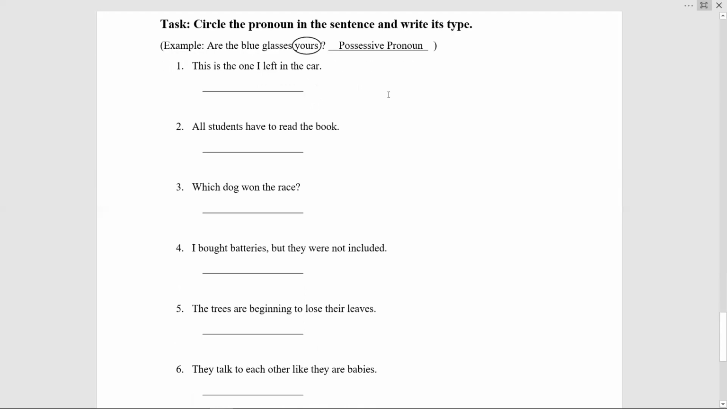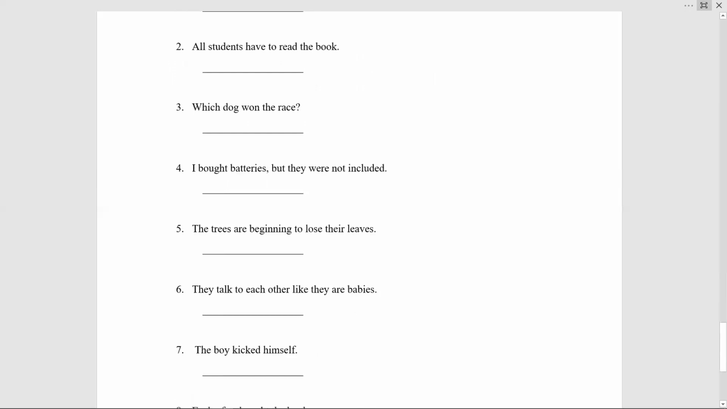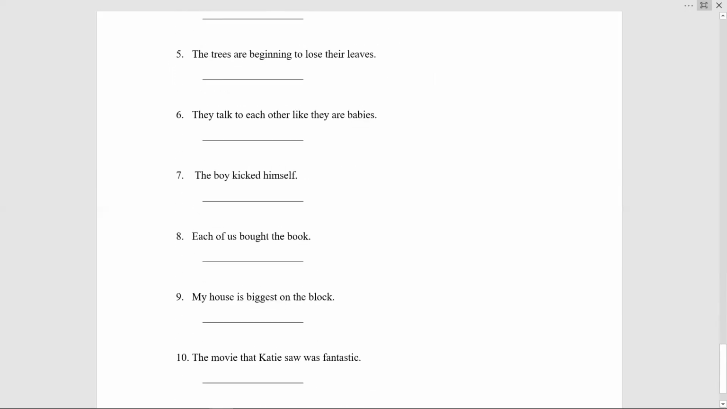Here are 10 sentences for your practice, which are: This is the one I left in the car. All students have to read the book. Which dog won the race? I bought batteries, but they were not included. The trees are beginning to lose their leaves. They talk to each other like they are babies. The boy kicked himself. Each of us bought the book. My house is the biggest on the block. The movie that Katie saw was fantastic. So you have to identify and circle the pronoun and write its type.